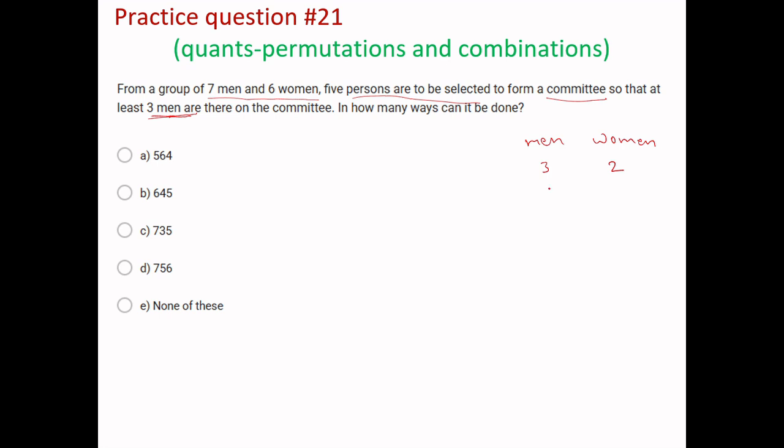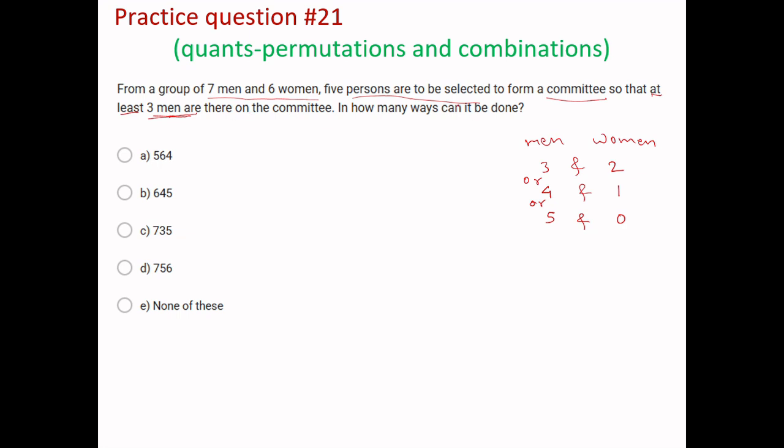If out of 5 we have to select at least 3 men, maybe more than 3 could also be eligible. So we can have 4 men and 1 woman, or 5 men and 0 women, right? So what we said: 3 men and 2 women, 4 men and 1 woman, or 5 men and 0 women. This logic we will apply here.